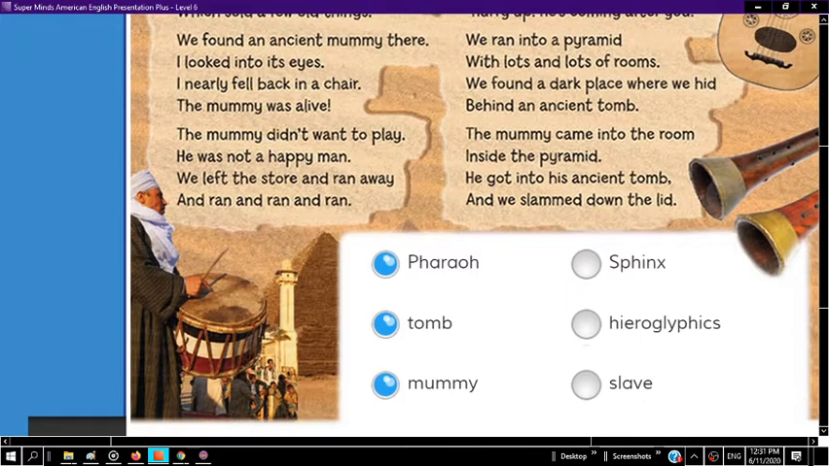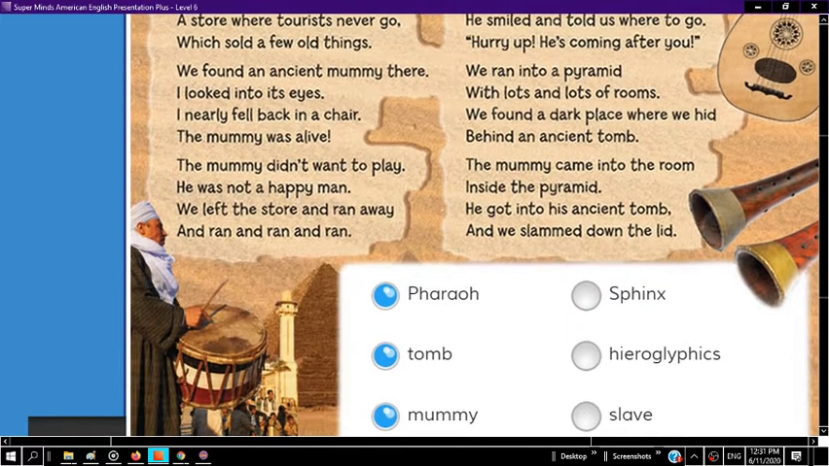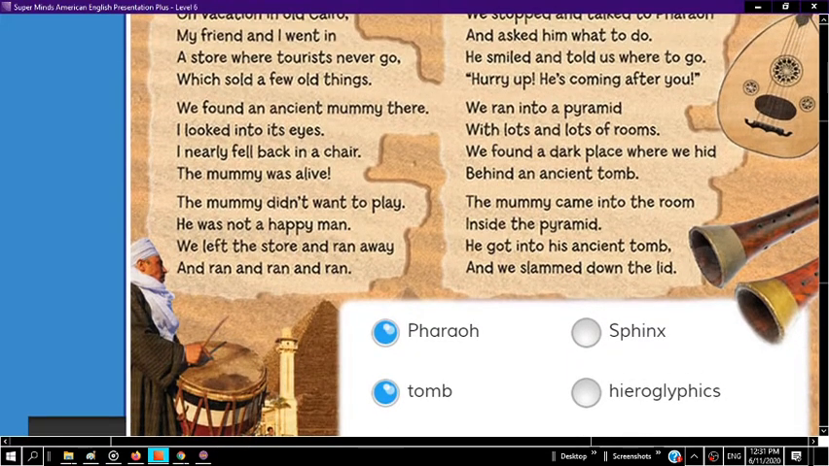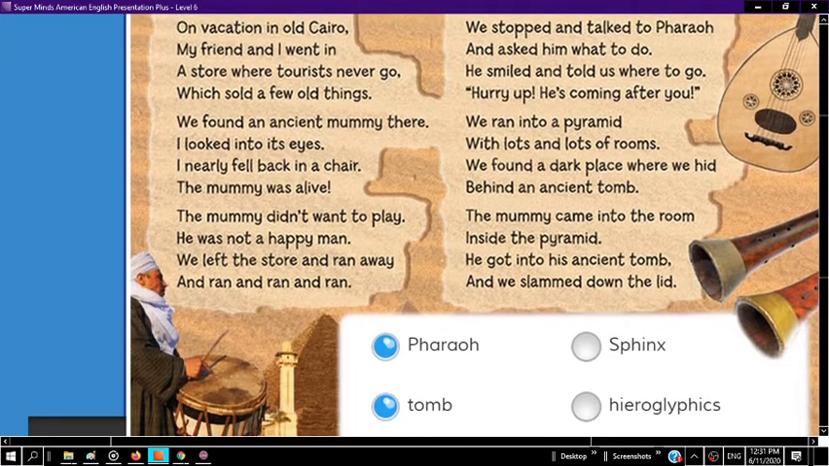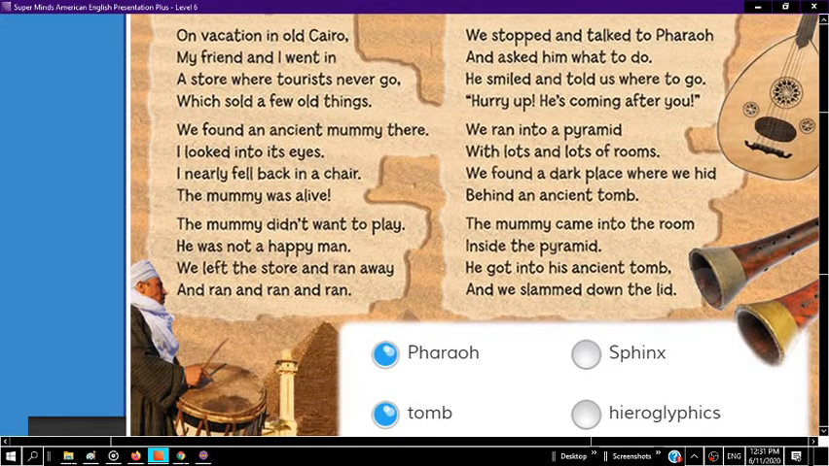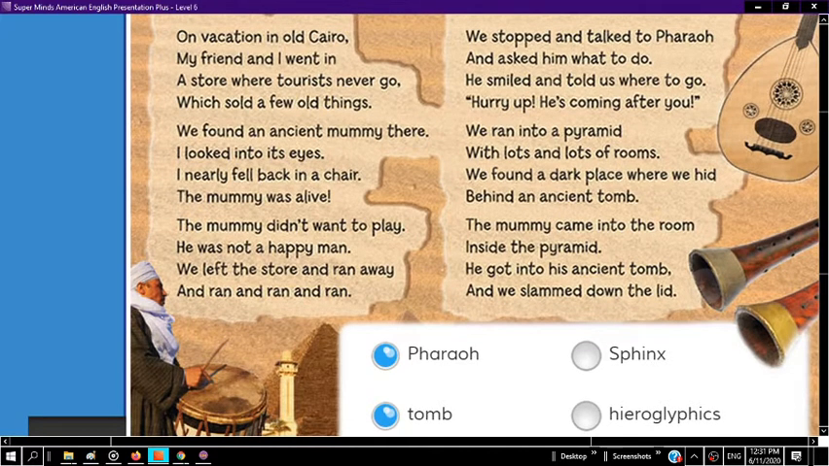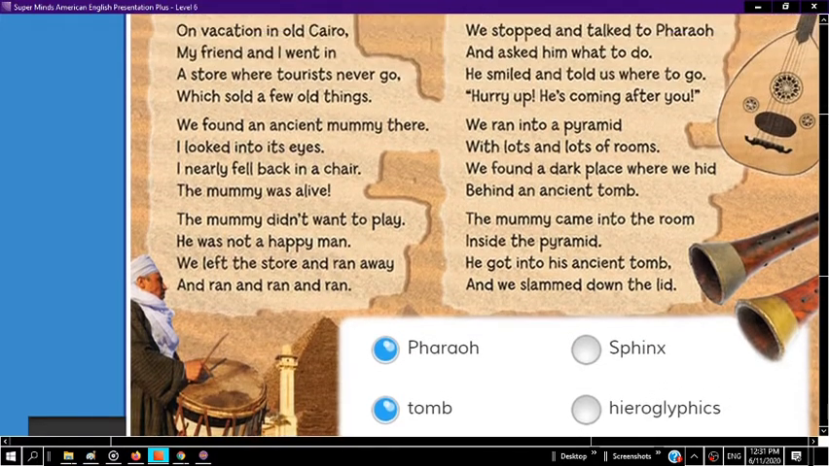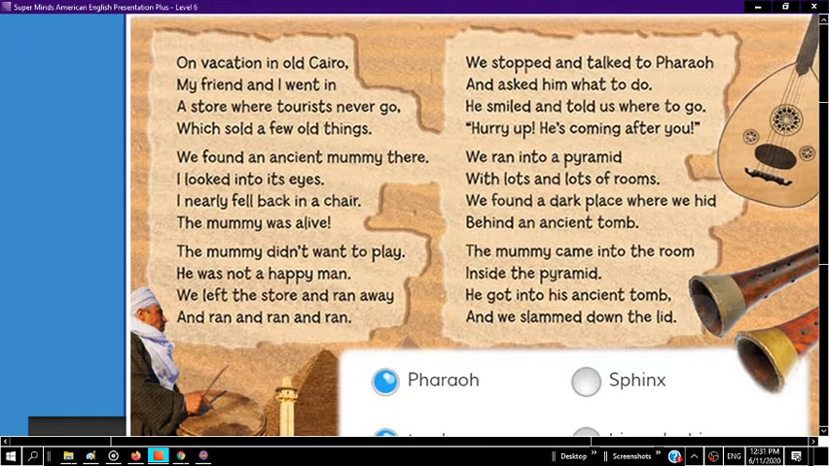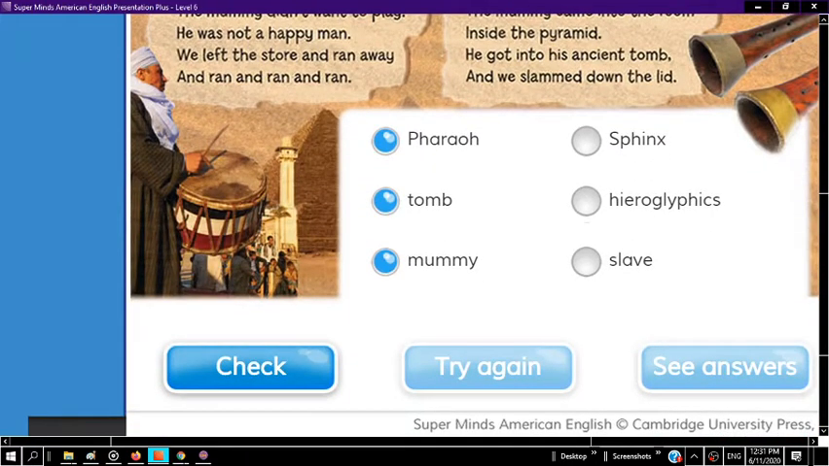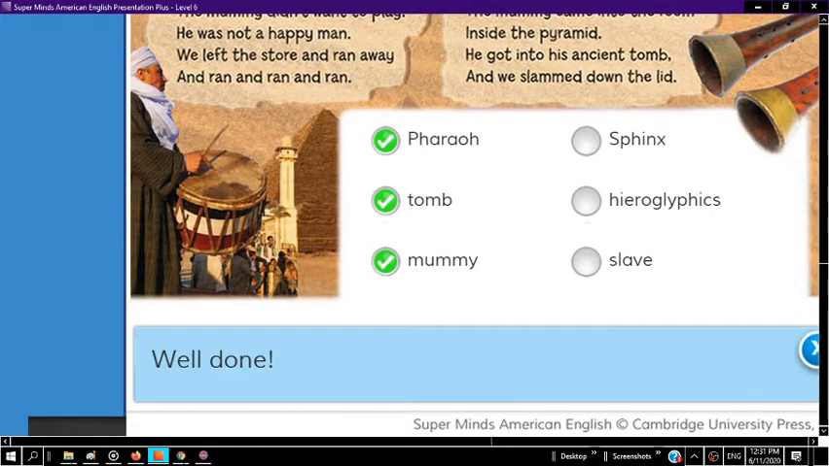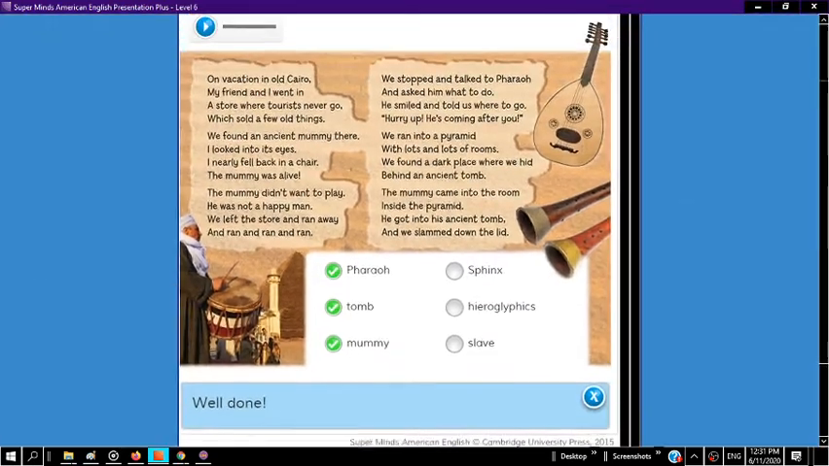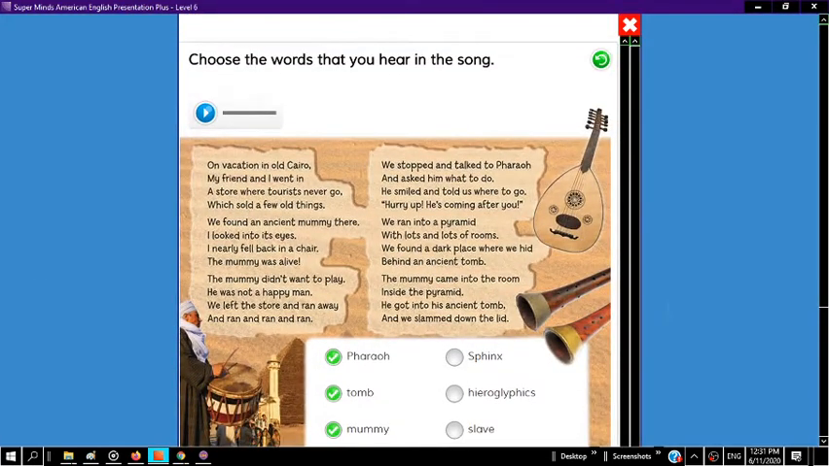What about that fifth word? Hieroglyphics. Remember, hieroglyphics were the ancient writings that they had written for their pharaohs on the caves, on the different areas inside of the pyramids, right? It wasn't mentioned, so we're not going to click it. And then slave. I don't think I saw that one either. So we're going to check. Let's check our answers. All right, well done. We got it. Good job, boys and girls. Thanks for helping.